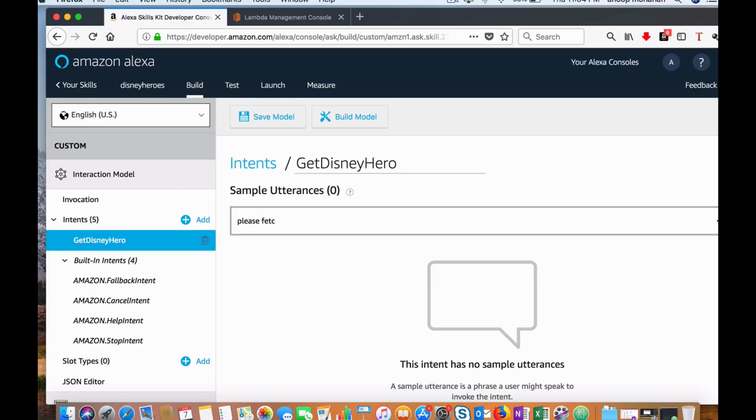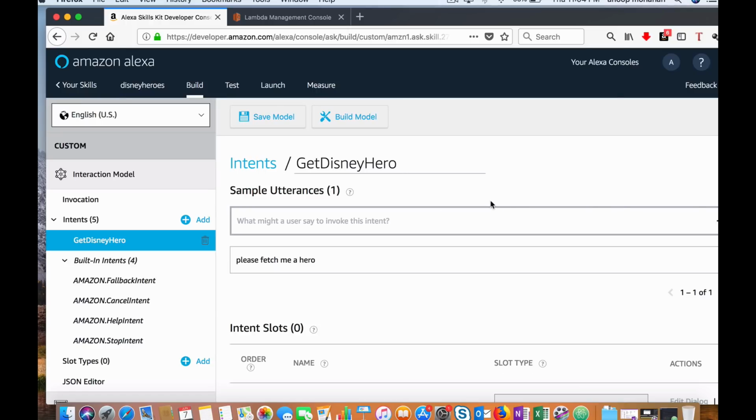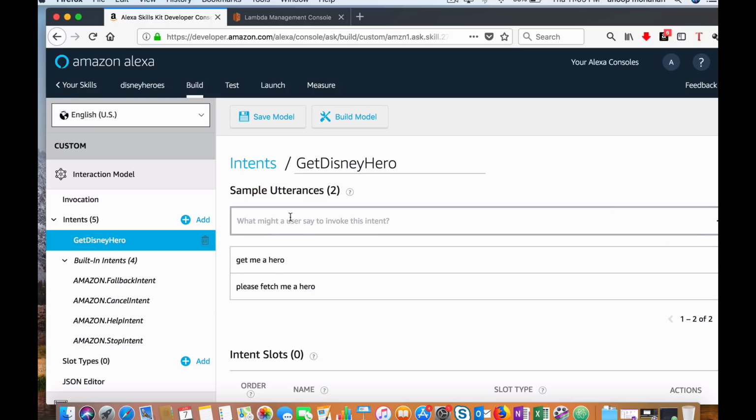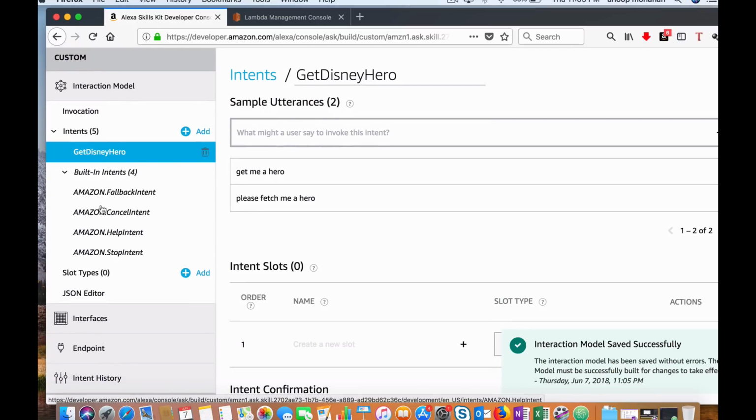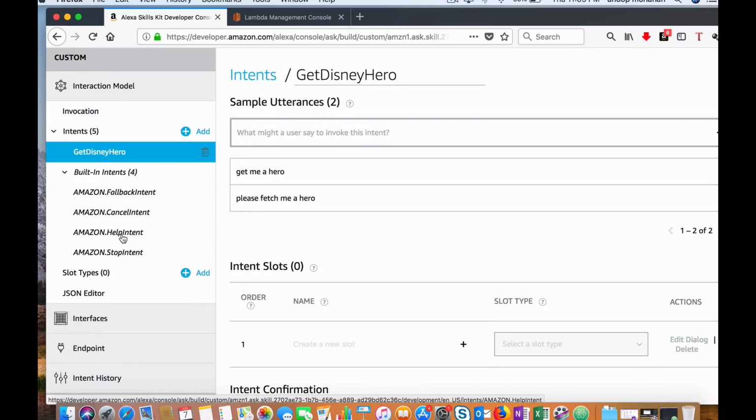Please fetch me a hero. Get me a hero. Okay, I added two utterances. Click save model. These are some of the built-in intents which you can implement, like help, stop, cancel. So you can define behaviors here.